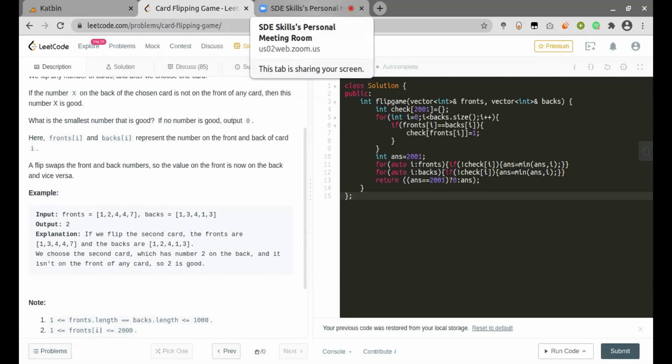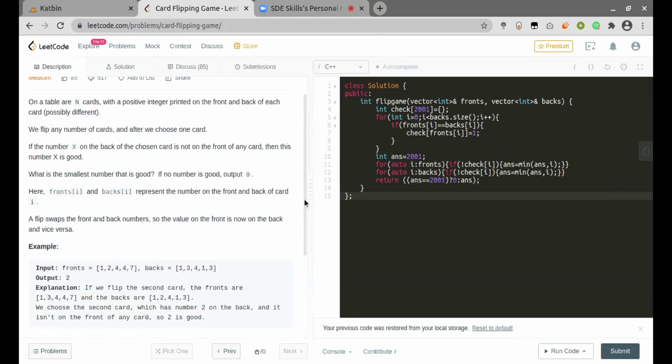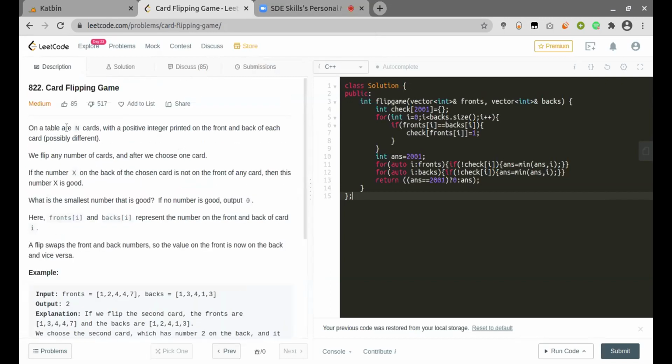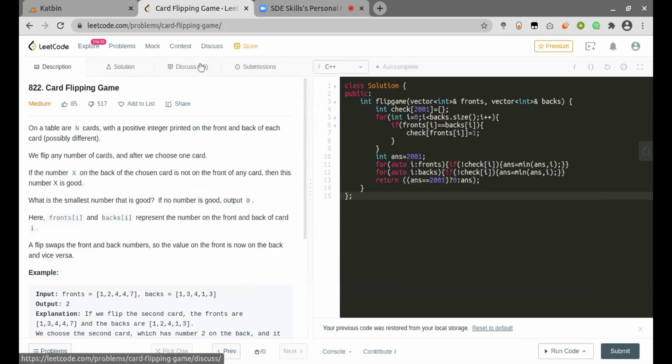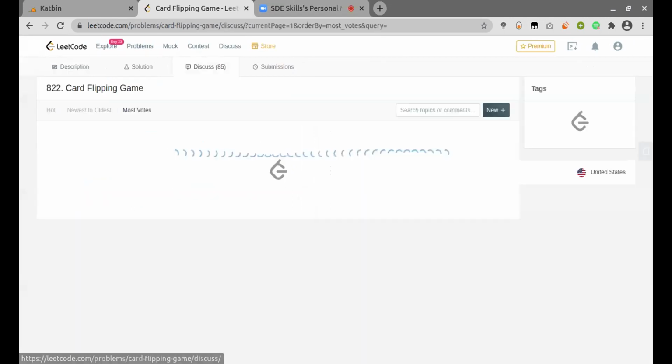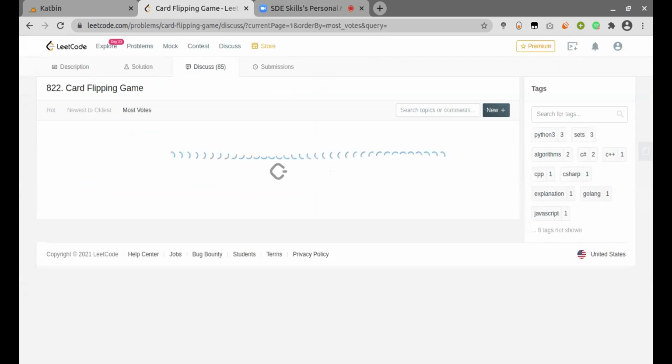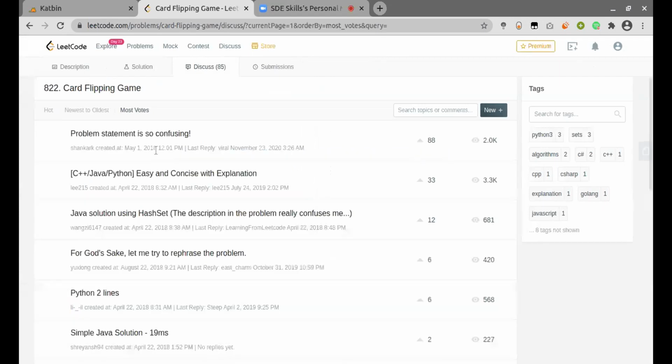So implementation wise, it looks very simple. Yeah, the main problem is they have not specified how many flips are required. Even in Discuss, one of the posts is about the problem statement not being clear. Right, this problem statement is so confusing.